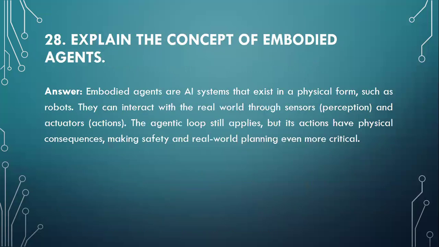Moving to question number 28. Explain the concept of embodied agent. Embodied agents are AI systems that exist in physical form such as robots. They can interact with the real world through sensor perception and actuated action. The agentic loop still applies, but its actions have physical consequences, making safety and real world planning even more critical.